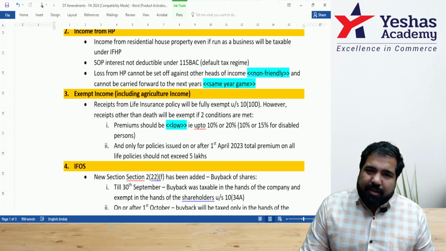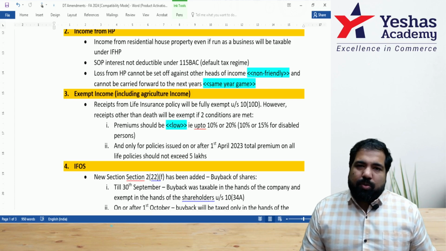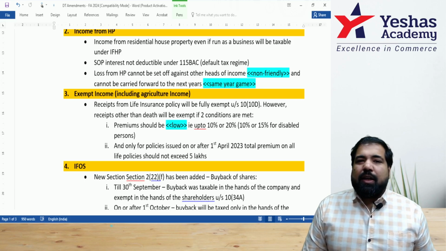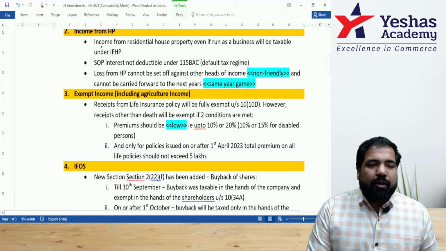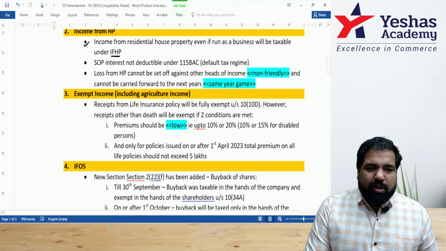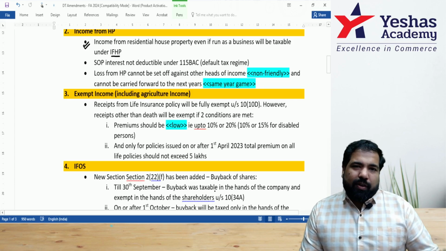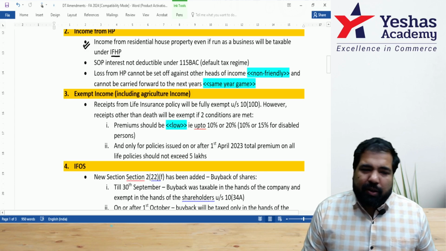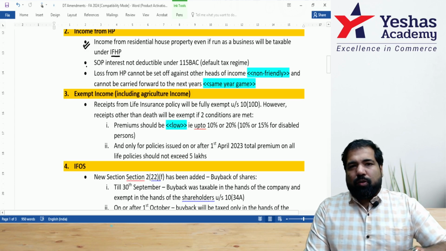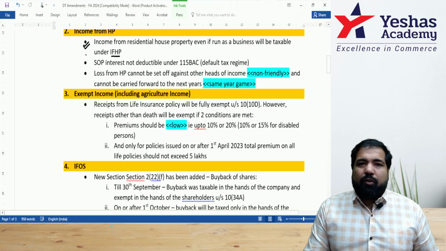The government has said that, listen, if you're renting residential house property, not commercial, residential house property, then the income from that, even if you have 1 property or 10 properties, will go under IFHP only. The logic is, in PGBP, people used to take lots of deductions. Here, you can take a standard deduction of only 30%, plus municipal tax and interest. So the government says that, listen, you have to come back to our IFHP, even if you have multiple properties,